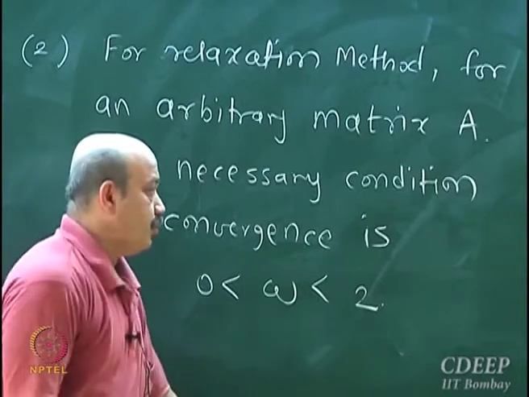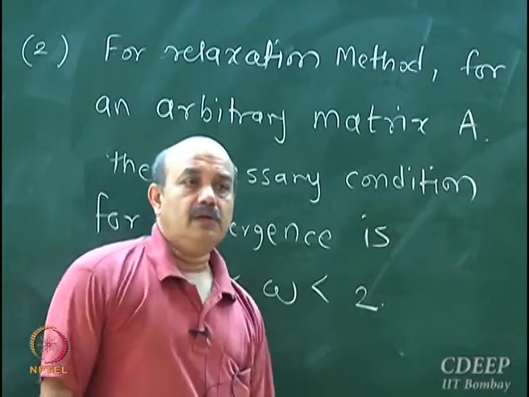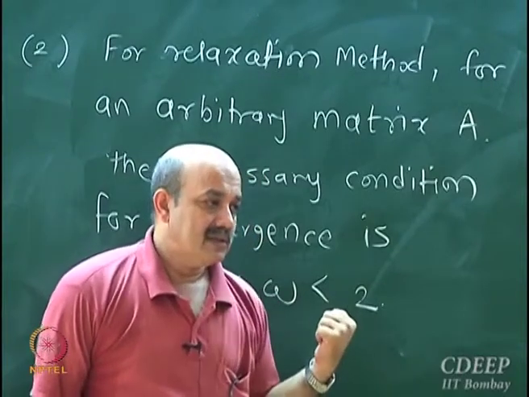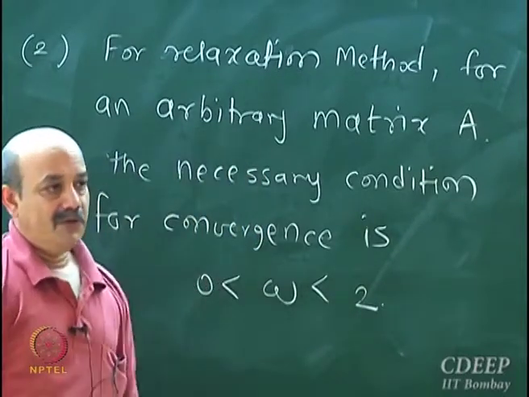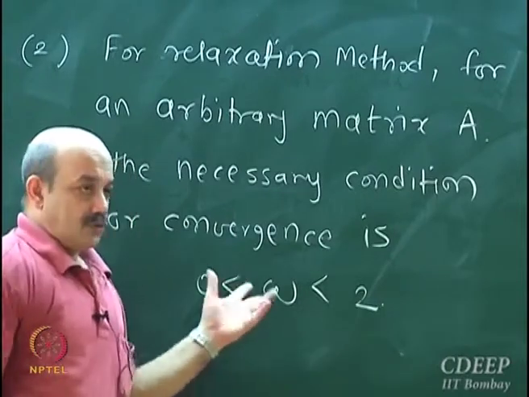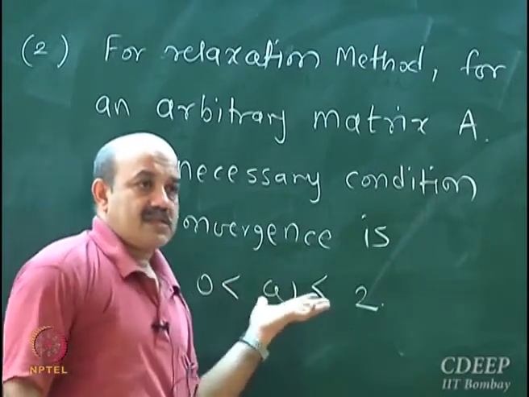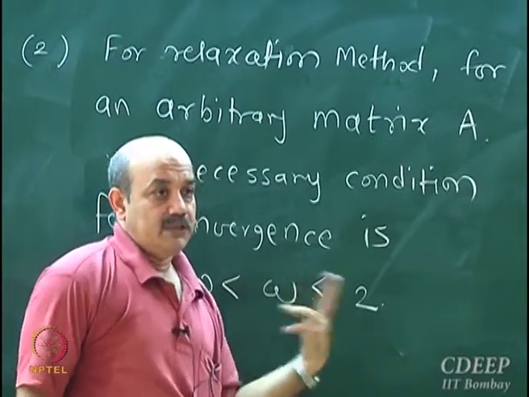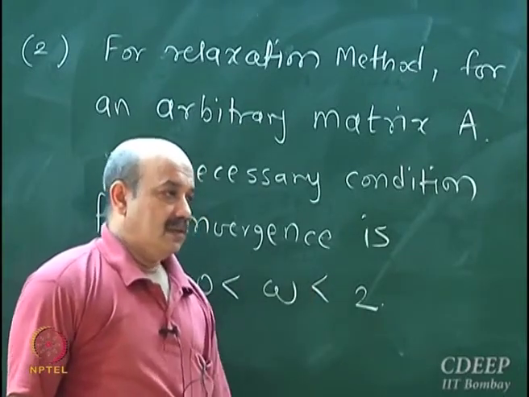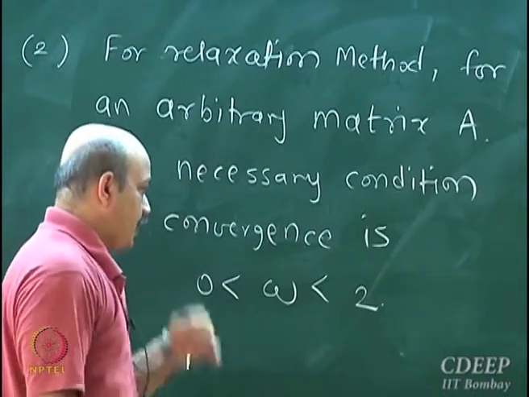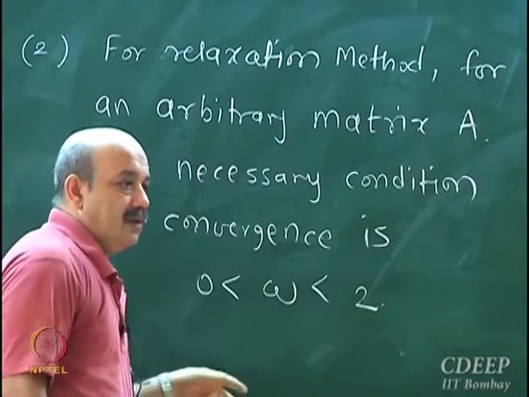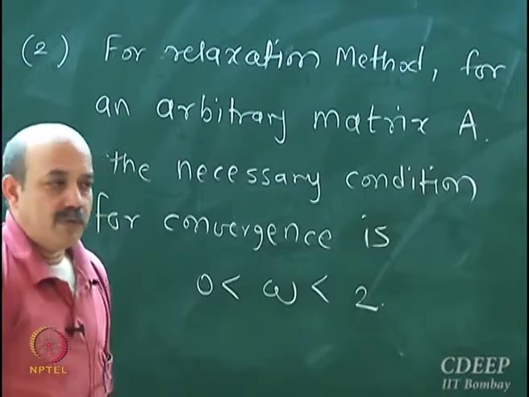So you have a guideline here for how to choose omega. Remember, this is only a necessary condition, not sufficient. If you choose omega less than 2, that doesn't mean convergence has to occur. But convergence occurs only when you choose omega less than 2.